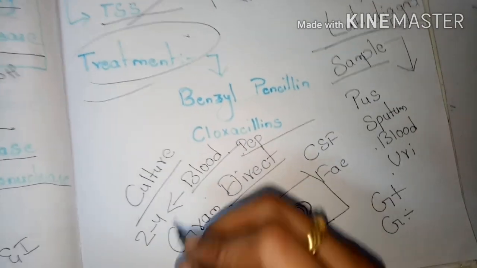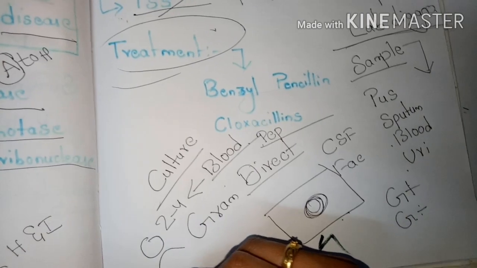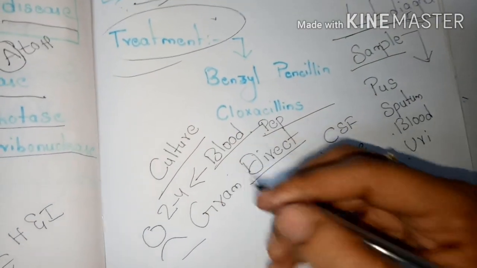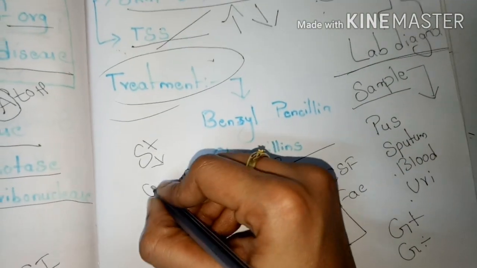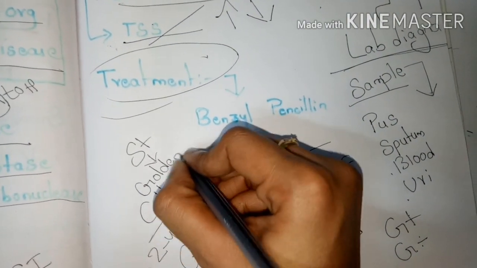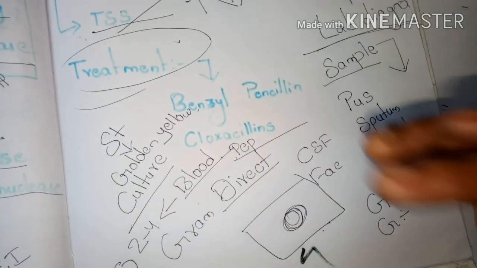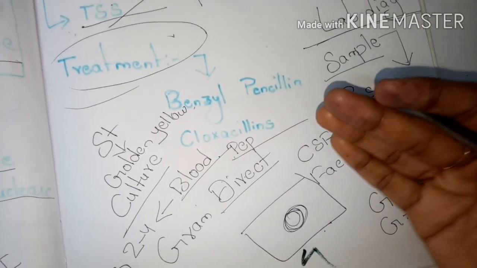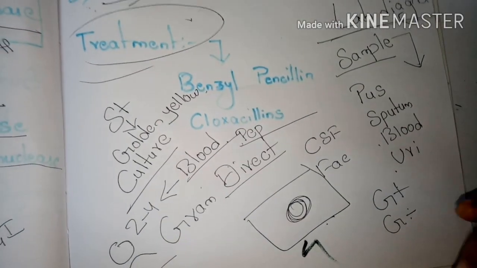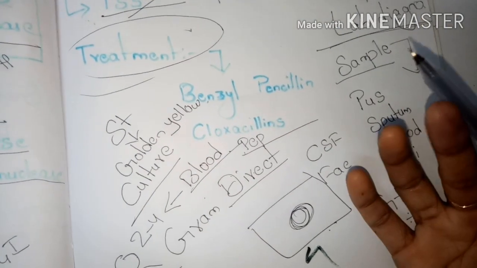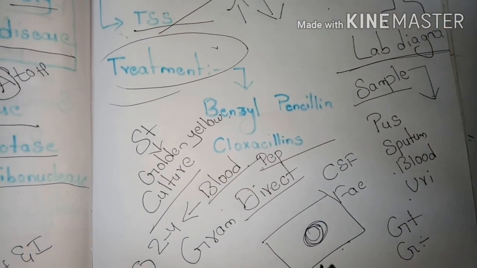The colonies are normally circular, raised, opaque, and produce a golden yellow pigment, means Staphylococcus aureus produces golden yellow pigmented colonies, and these also have the ability to produce beta hemolysis. These are the colony morphology of Staphylococcus aureus.